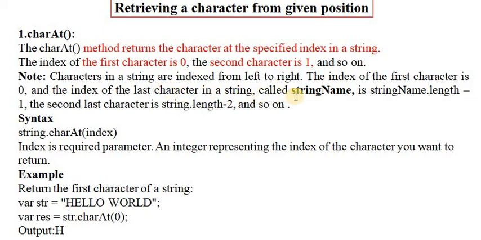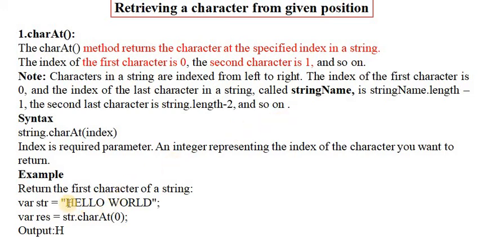For example, suppose the string has 11 characters, counting 1, 2, 3, up to 11. The length of the string is 11, and string name dot length minus 1 is 11 minus 1, so the last character, D, is at index 10, and the second last, L, is at index 9, and so on.